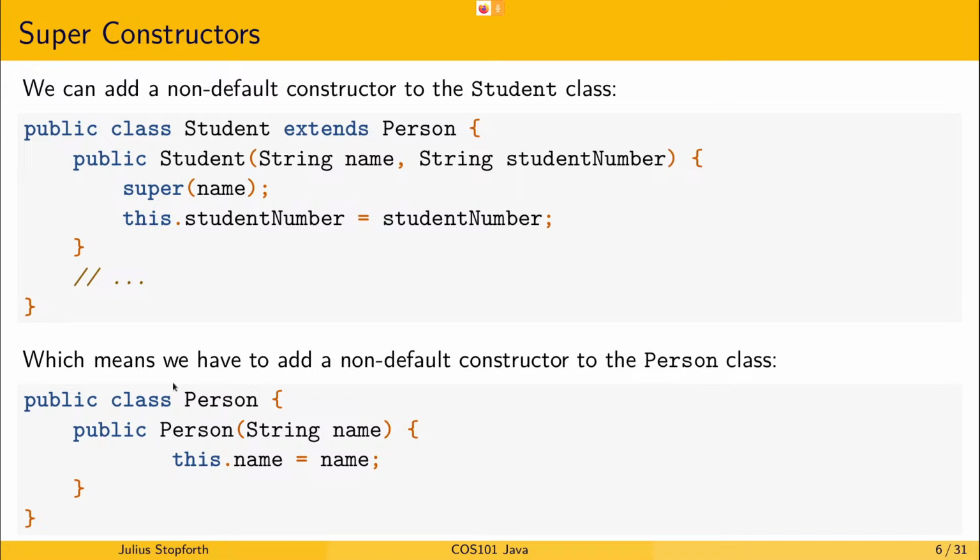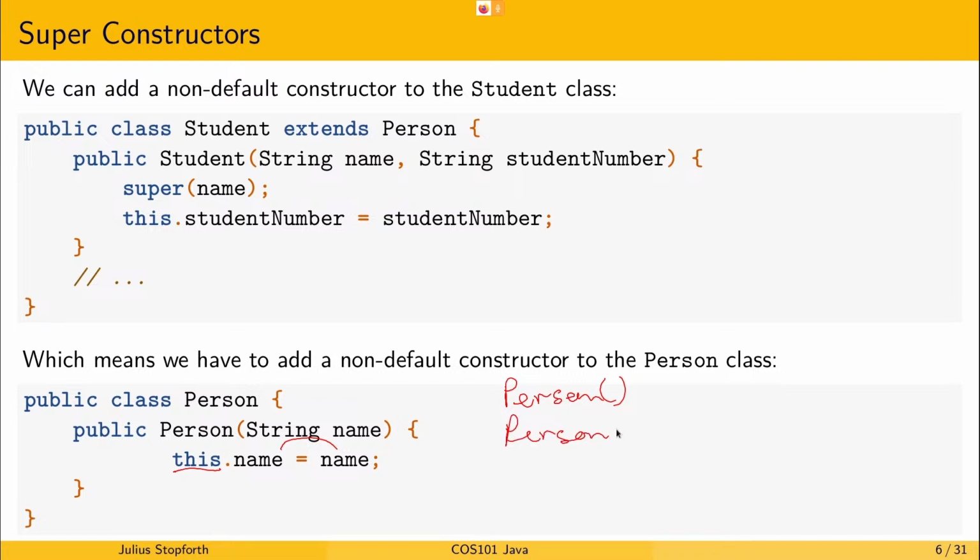So if we have a non-default constructor in the person class, we can say it takes a string name. We use this to make sure that it's not ambiguous as to which name we're referring to. So now we have an overloaded constructor in the person class where we have the person, right, the default, and then we overload it by changing the type and number of parameters.